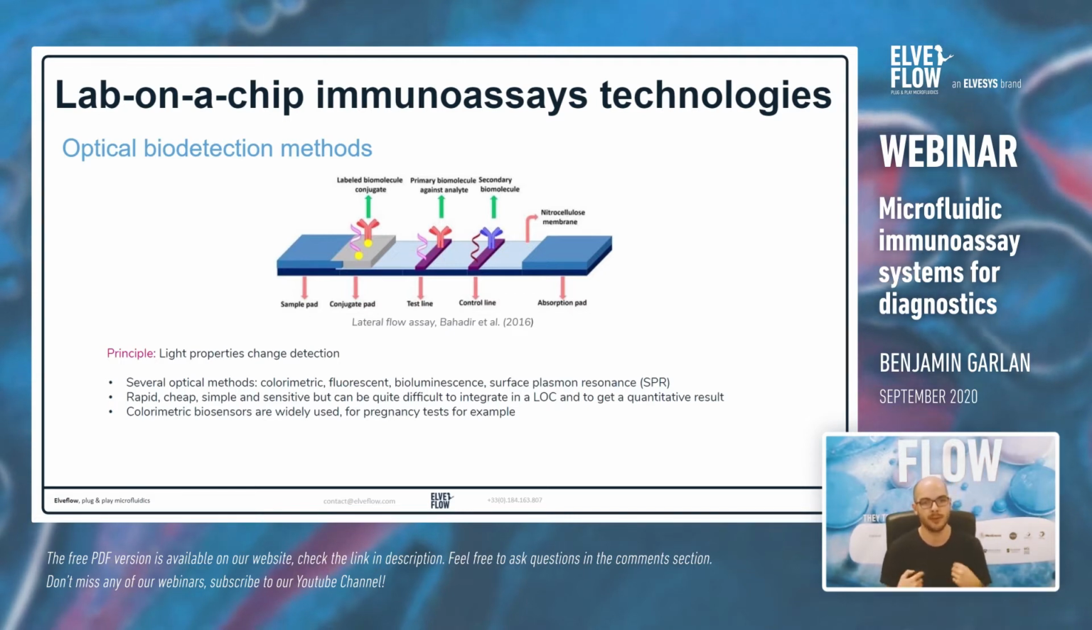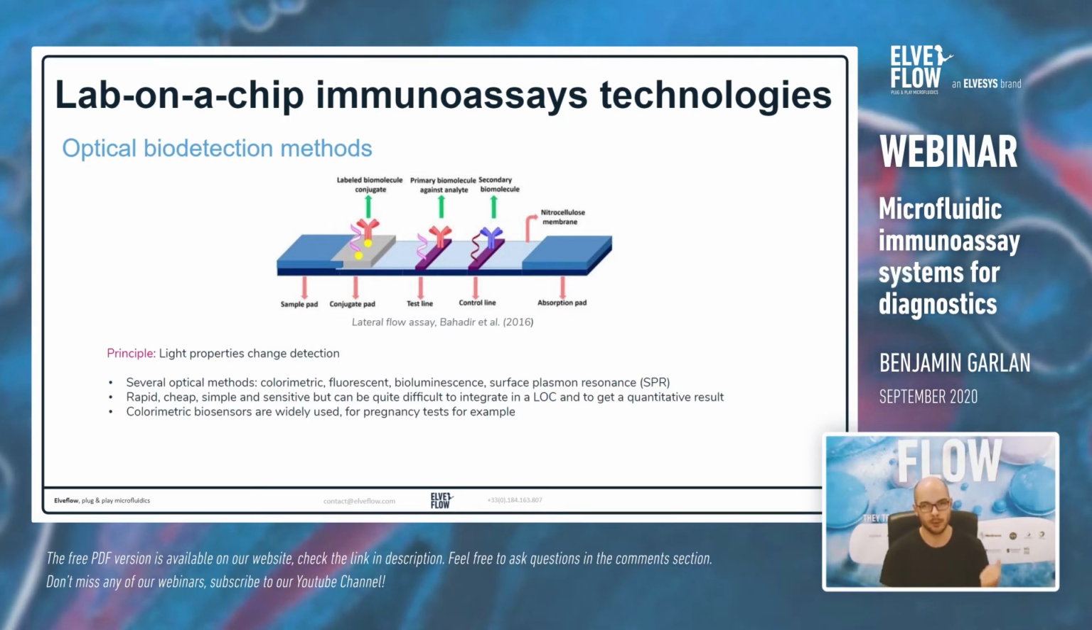The principle is to detect a change in light properties when we have interaction between the antibody and the analyte, so the pathogen. There are several kinds of methods that already exist, so colorimetric, fluorescent, etc. It's usually cheap, rapid, and sensitive, but it's difficult to have a quantitative result and to integrate it in some lab-on-chips. Colorimetric biosensors are already largely used.